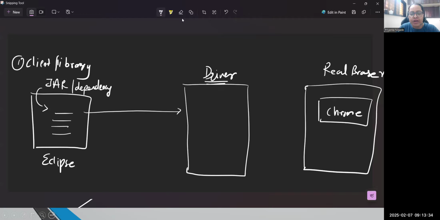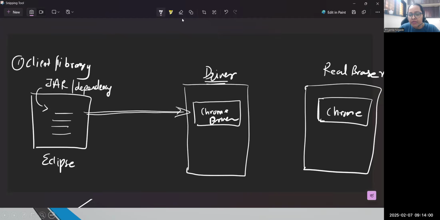Every vendor, meaning Chrome is developed by Google. So by Google, you have one more driver file, and that is called ChromeDriver. So every browser vendor has provided, only for security reasons, because of the same origin policy, a separate driver. So whenever you write your automation script, you are not communicating with the real browser. Actually, you are passing your request to this driver.